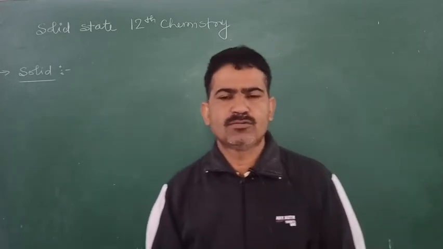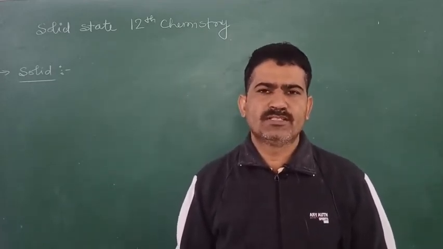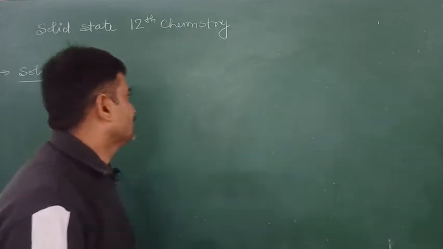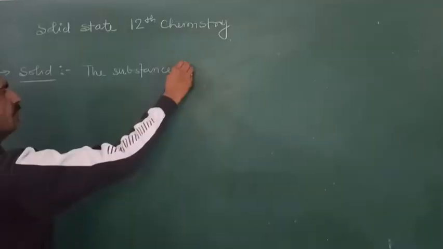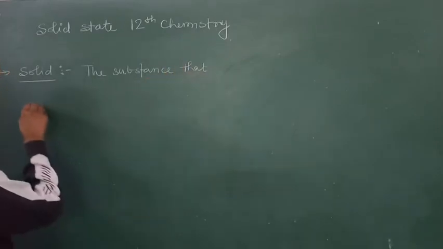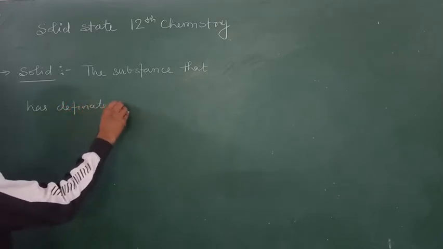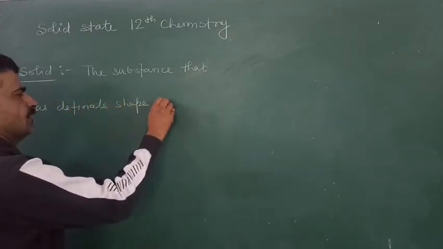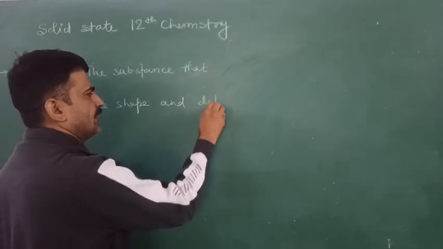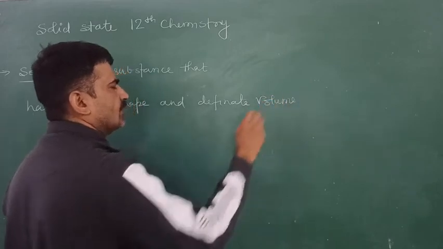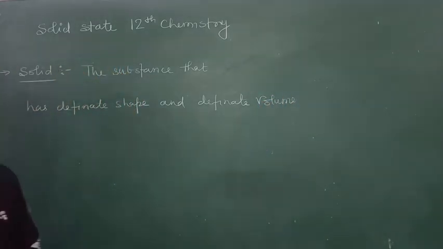Today we will discuss the first chapter, solid state. The first question that arises here is: what is a solid? The substance that has a definite shape and definite volume is known as a solid.